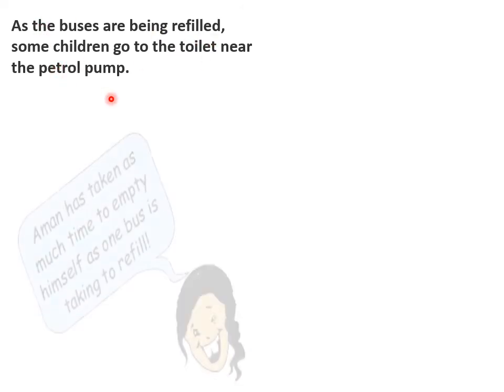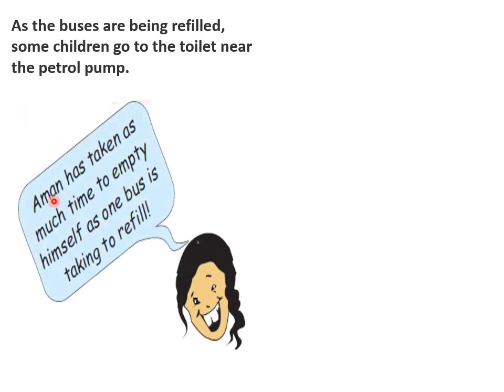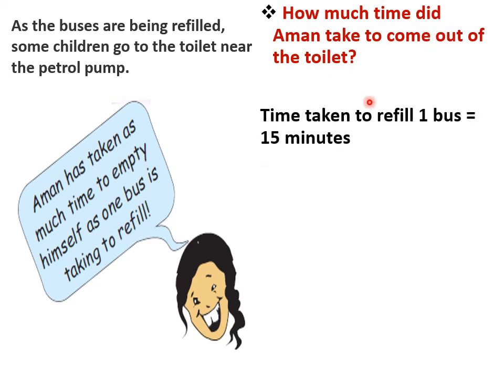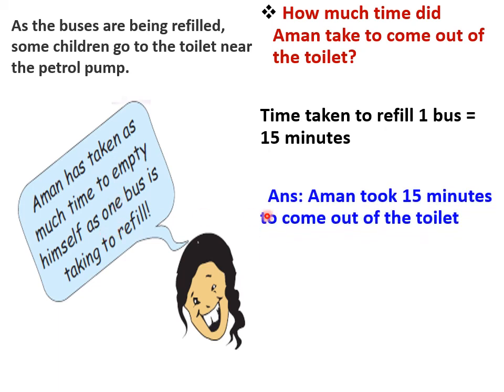Now, as the buses are being refilled, some children go to the toilet near the petrol pump. Aman has taken as much time to empty himself as one bus is taking to refill. So your question is, how much time did Aman take to come out of the toilet? The time taken to refill one bus equals 15 minutes. So in 15 minutes one bus can refill. That much time Aman has taken to go to the toilet. So our answer is Aman took 15 minutes to come out of the toilet.